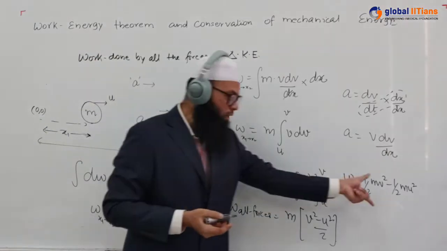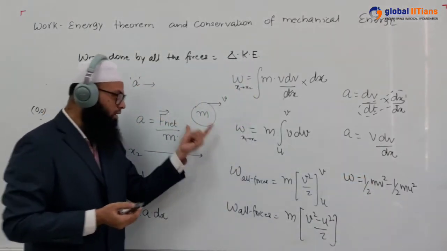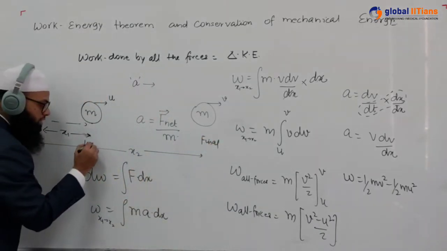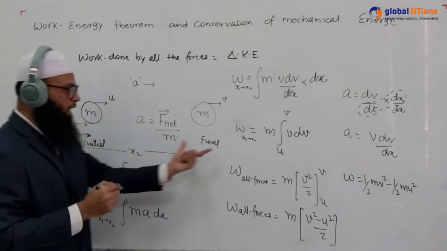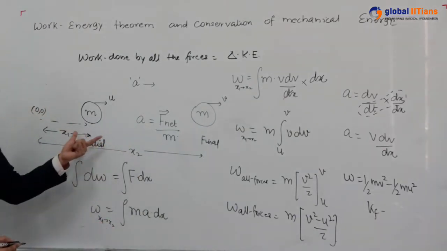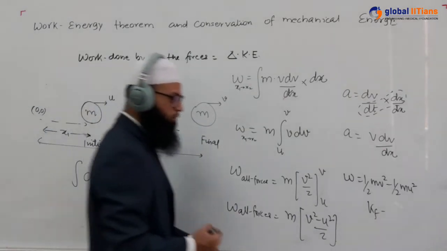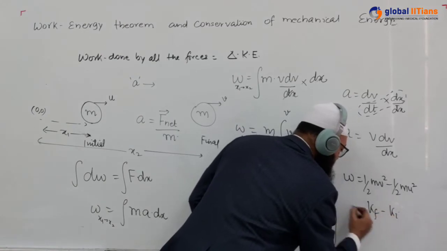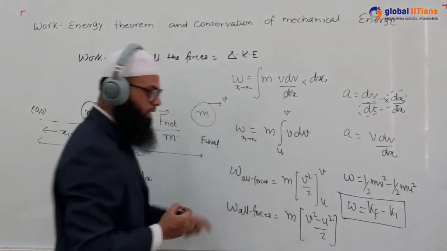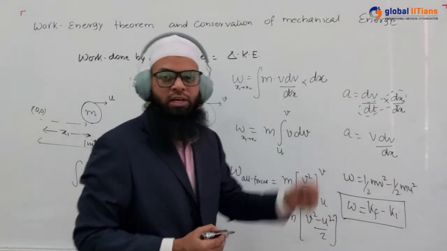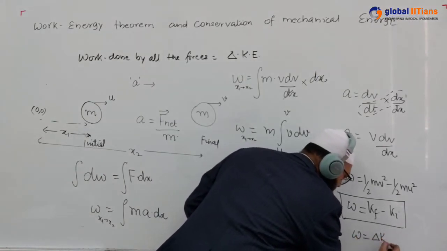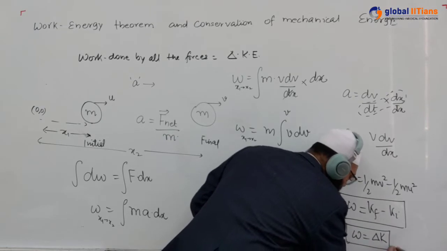Now let us see what this half mv square means. If this is the final position and that is the initial position, then half mv square will be the kinetic energy at the final position, and half mu square is going to be the kinetic energy at the initial position. So it is going to be Kf minus Ki is equal to W. That is the expression of the work energy theorem. Work done by all the forces is equal to change in its kinetic energy. This can also be represented as W is equal to delta K, or change in kinetic energy.